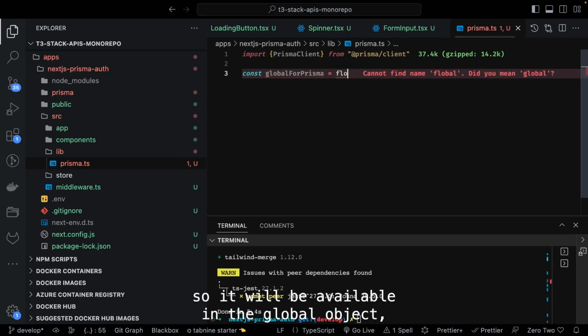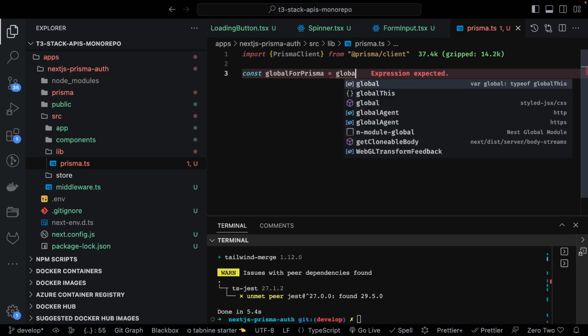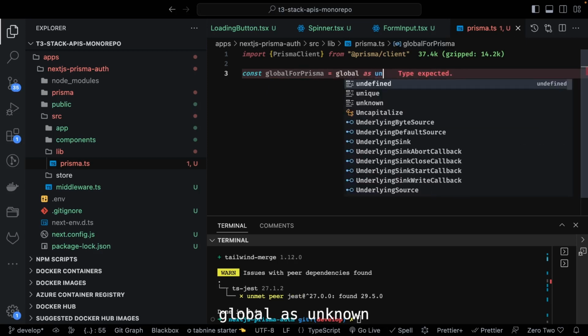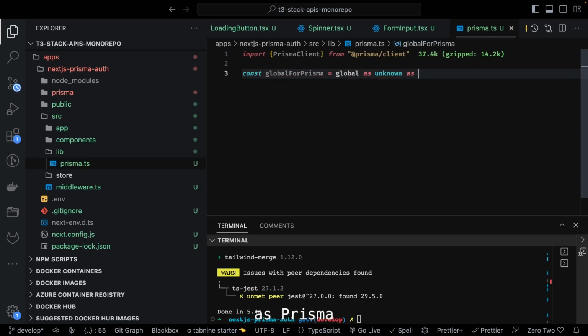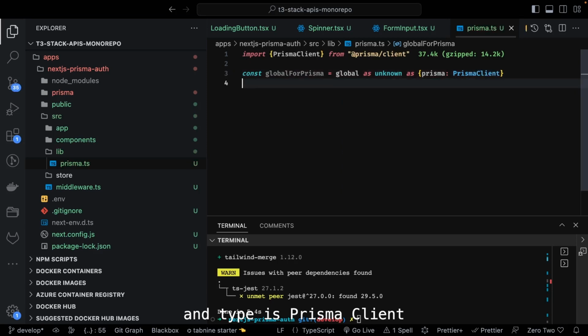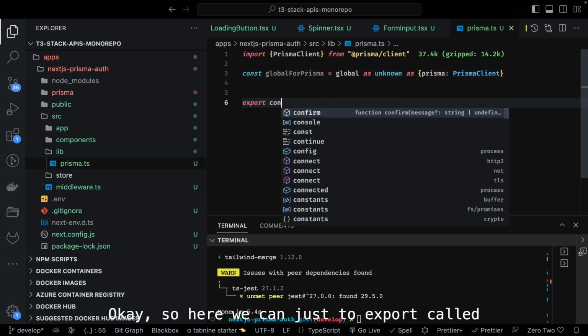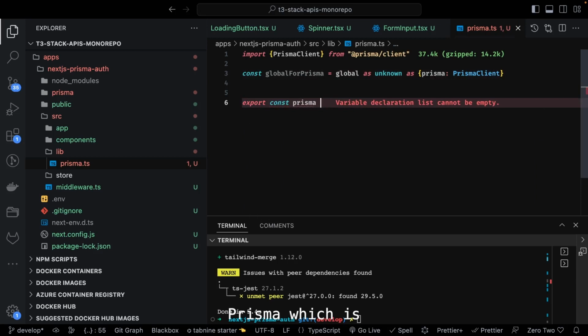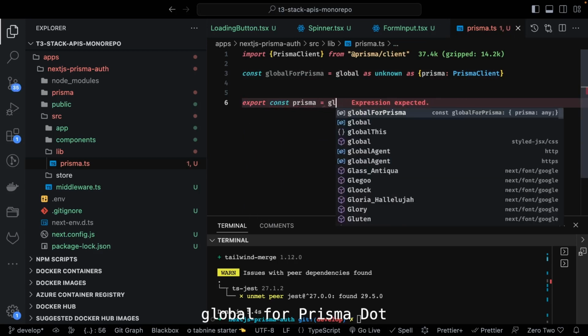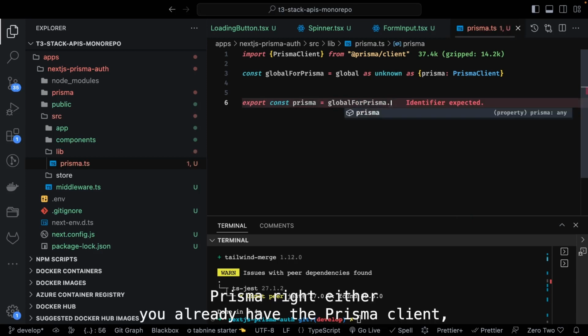So this is like a global for the Prisma object. It will be available in the global object, global as unknown as Prisma, and the type is Prisma client. So here we can just do export const prisma, which is global prisma.prisma.